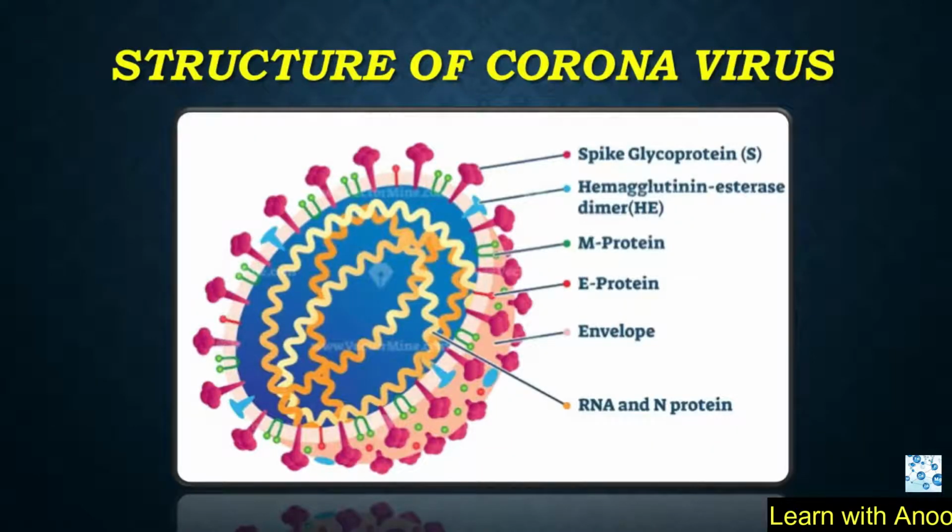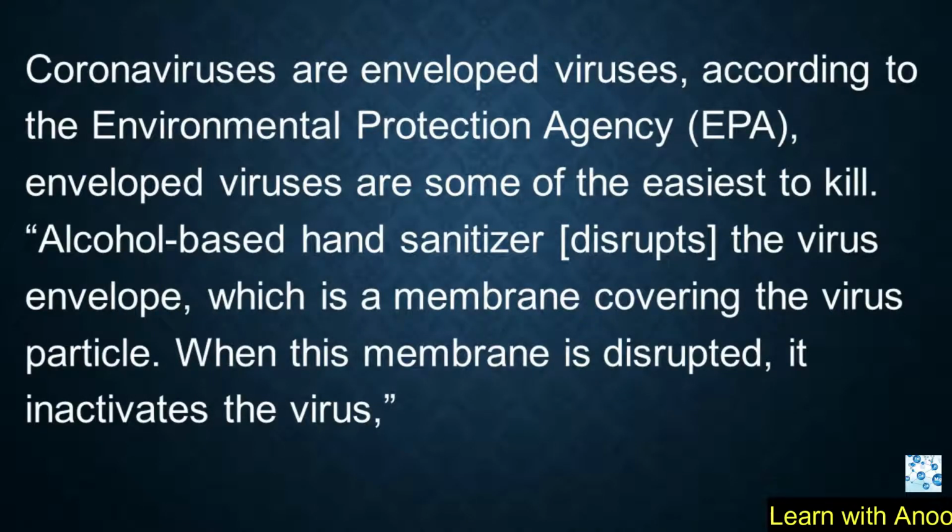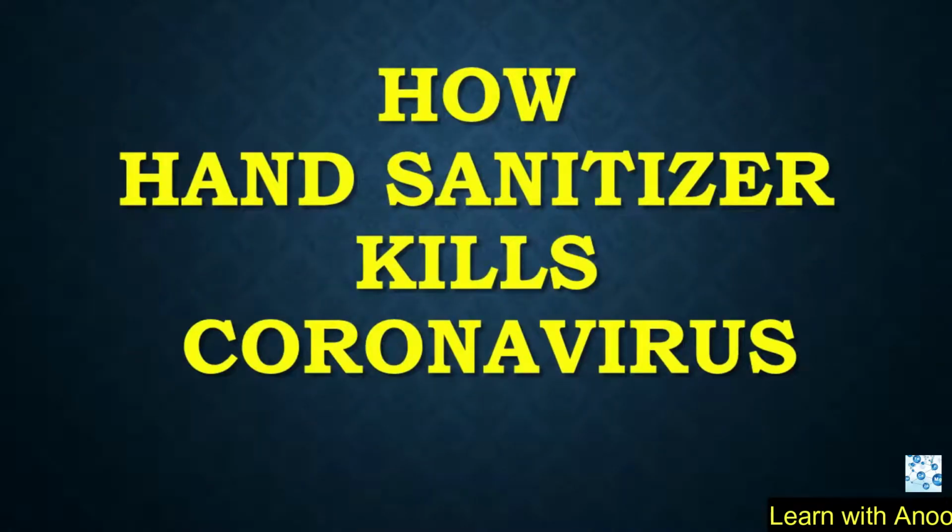Coronaviruses are enveloped viruses, meaning they basically have an outer wrapping covering the actual virus. According to the Environmental Protection Agency (EPA), enveloped viruses are some of the easiest to kill. Alcohol-based hand sanitizer disrupts the virus envelope, which is a membrane covering the virus particle. When this membrane is disrupted, it inactivates the virus. Now we will learn how the hand sanitizer kills the novel coronaviruses.